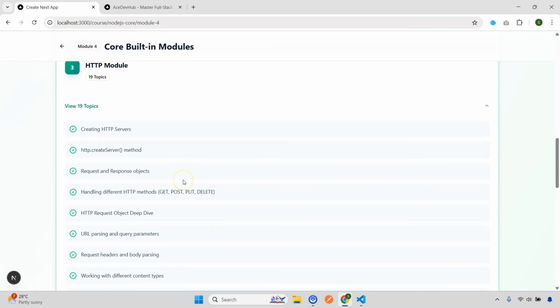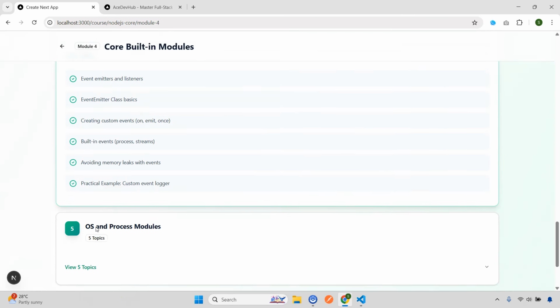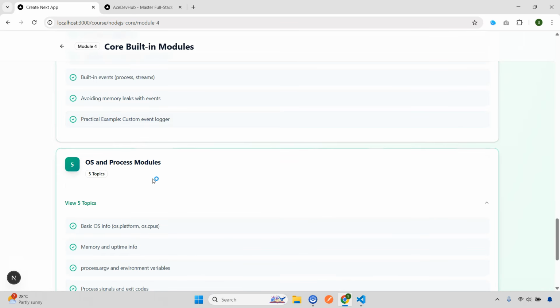There are 19 topics, right? Lot of things are there in this. And then we have events module and the OS and process modules. I think the only reason I've chosen these 5 modules is because we don't want to overload with content, right? Too much is not good. So the only things that are absolutely needed so that you will get a good idea, you can clear the interview, those are the things that we are going to cover.